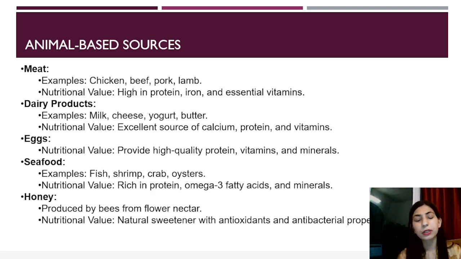Then there's a certain area where seafood is very popular. An example of seafood is fish, shrimp, crab, and oysters. They are rich in protein and omega-3 fatty acids and minerals. Honey. Honey is produced by bees from flower nectar. So, its nutritional value is that it is a natural sweetener with antioxidants and antibacterial properties.